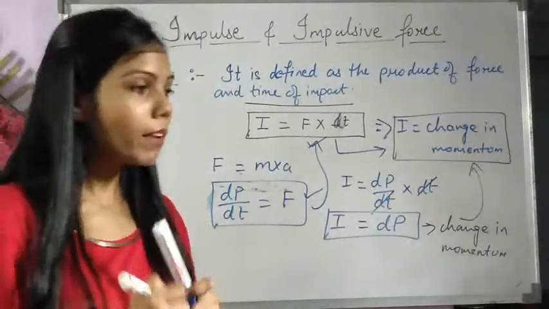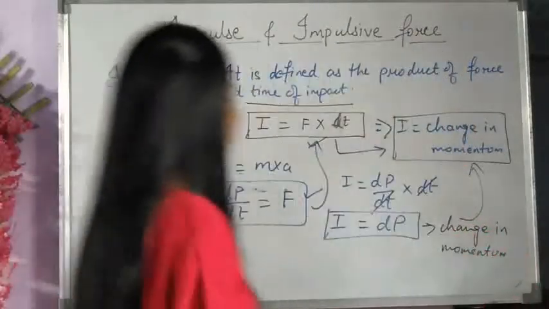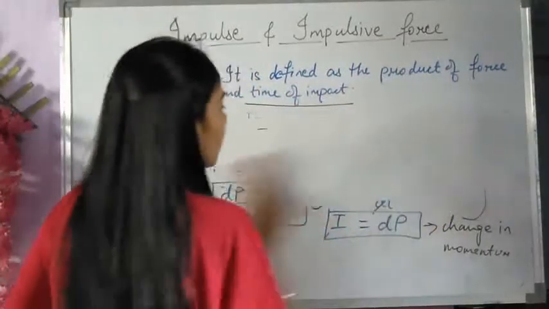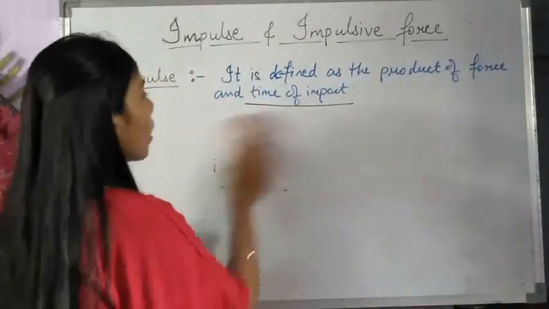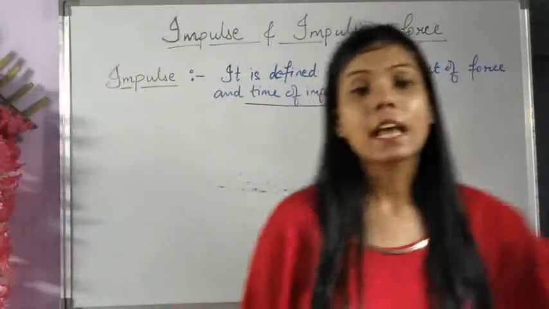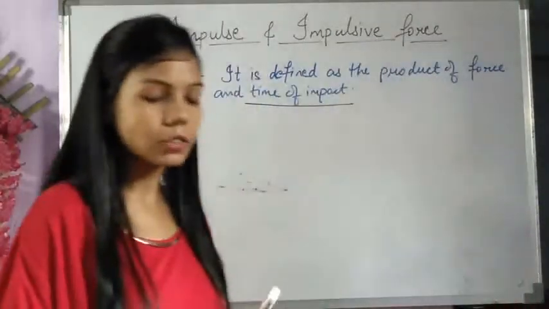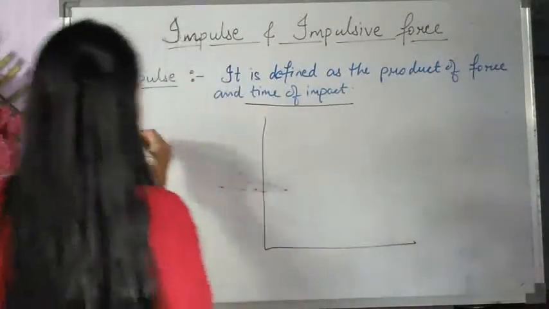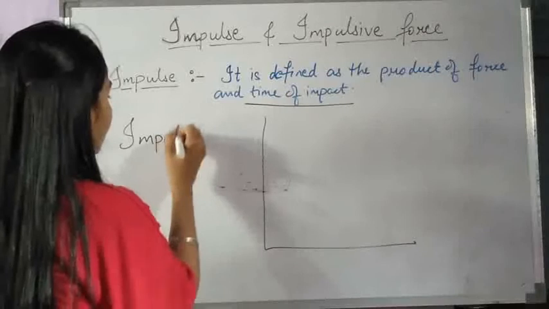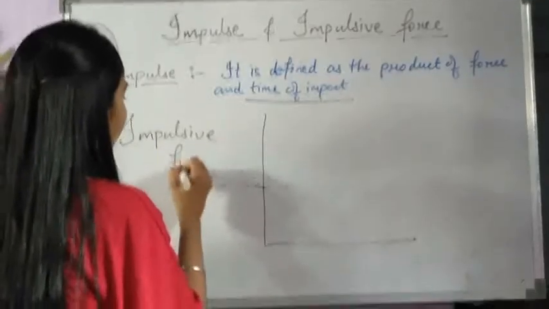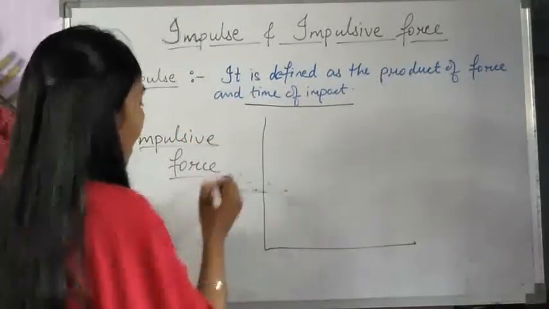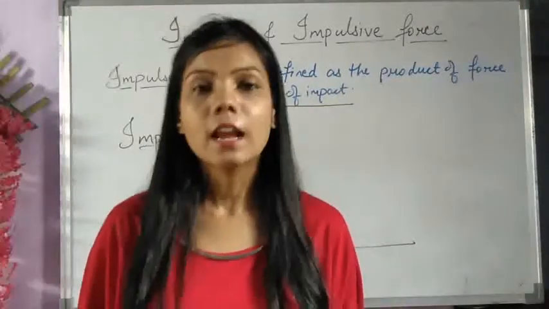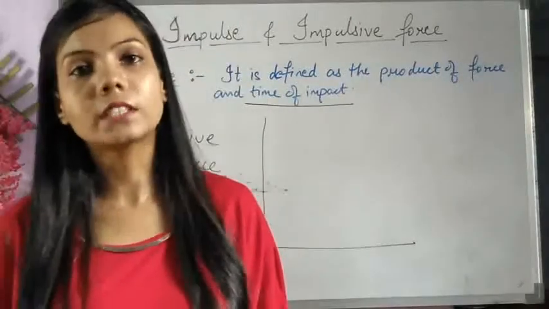Clear? Moving on to impulsive force. Impulsive force is the rate of change in momentum. First of all, we will see how the nature of the graph implies things about impulse and impulsive force. If we wish to plot a graph, then we take up impulsive force now. I told you that in this impulsive force, the force does not remain constant because acceleration also keeps on changing.